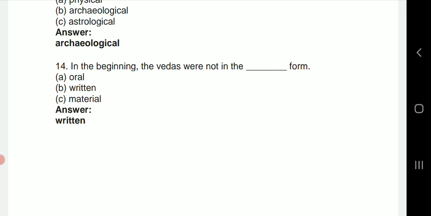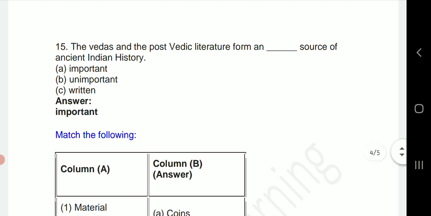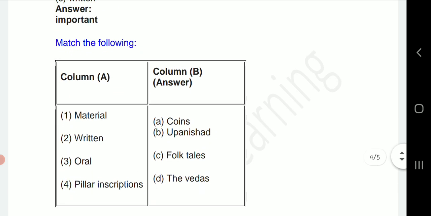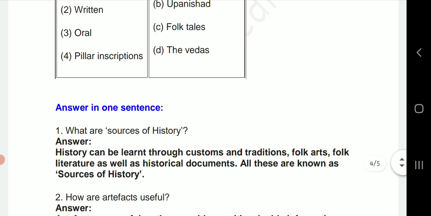Then in the beginning, the Vedas were not in the dash form, so it's "written form". The Vedas and the post-Vedic literature form an dash source of ancient Indian history, so it's "important" source of ancient Indian history. Match the following. First one, material, so answer is coin. Written, Upanishad. Oral is folk tales. Pillar inscription, so it's the Vedas.